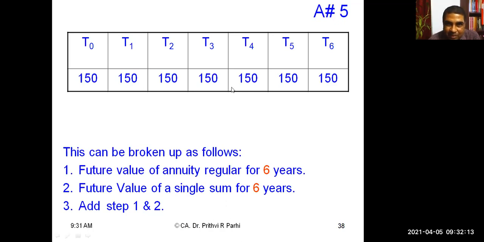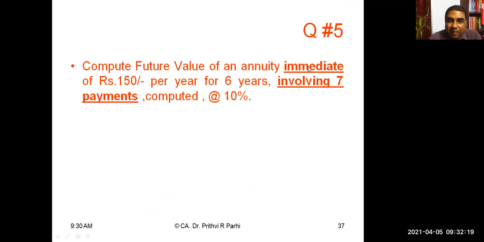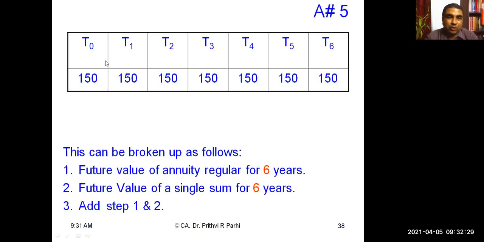The question says 6 years annuity, and it is an annuity immediate involving 7 payments. That means the way we classify annuities, we'll call it annuity immediate with n+1 payments. So the cash flow structure will be like this: at time point 0 there will be 150, at time point 6 also there will be a cash flow of 150, and this involves 7 payments.